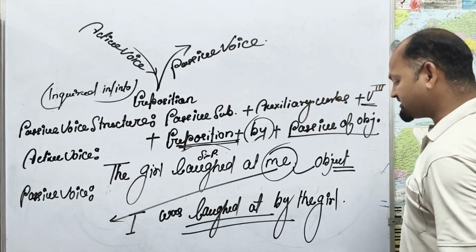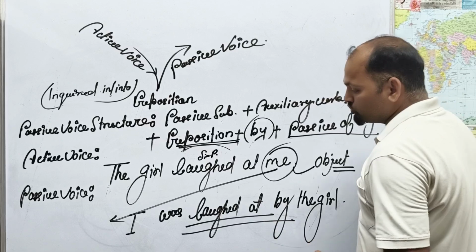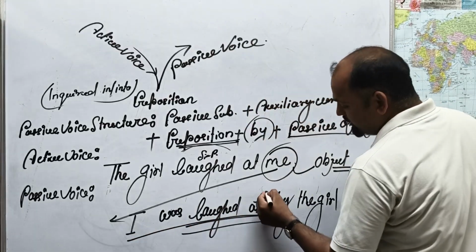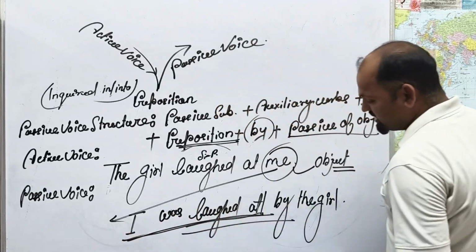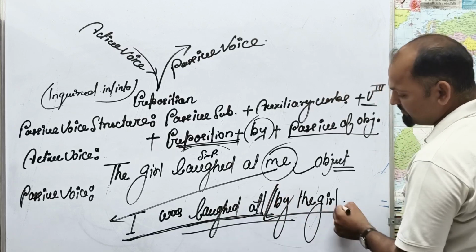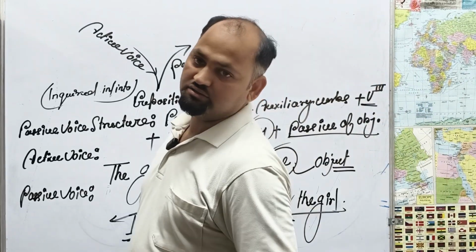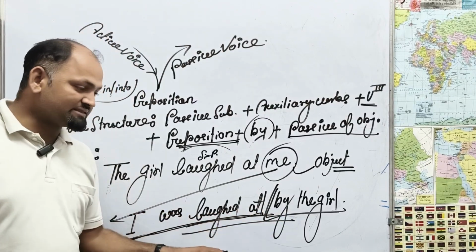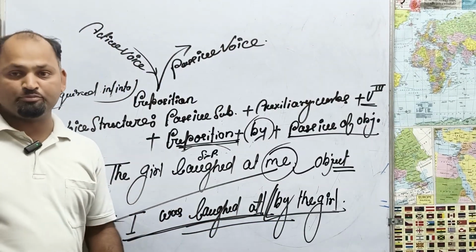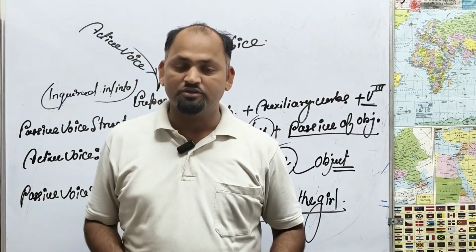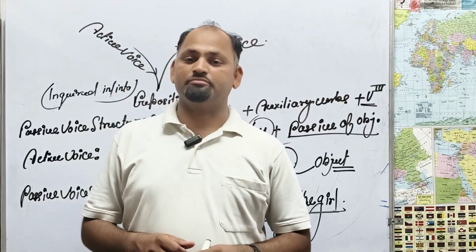I was laughed at by the girl. When you speak this statement, you speak first up to here, then you speak from here. I was laughed at by the girl. Okay, so you are okay. This is the structure, along with the preposition, and how to use it. So dear students, thank you very much.